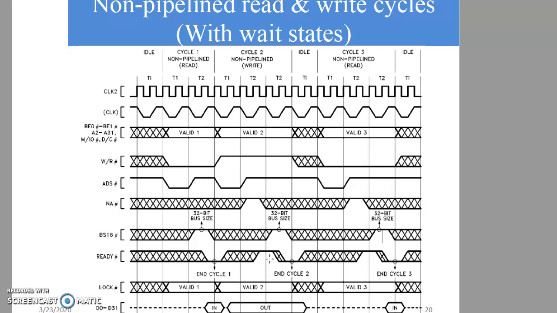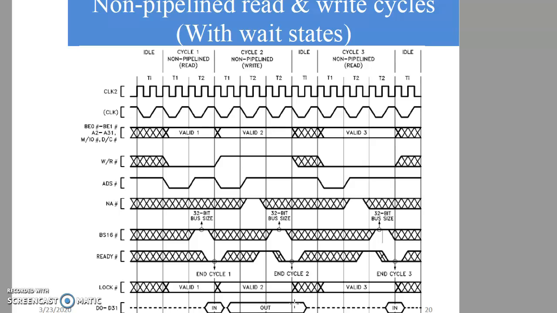burst state. So because of that, there is a wait state which gets introduced in the cycle 2, because during T2 burst state of the machine cycle, ready bar is made high. So this can continue for as many number of burst states till the ready bar makes low again. Till that time, the data will not be transferred from the data bus to the memory. Once the ready bar is made low again, that time the data transfer will take place from the data bus to the memory. So this is the concept of wait state.